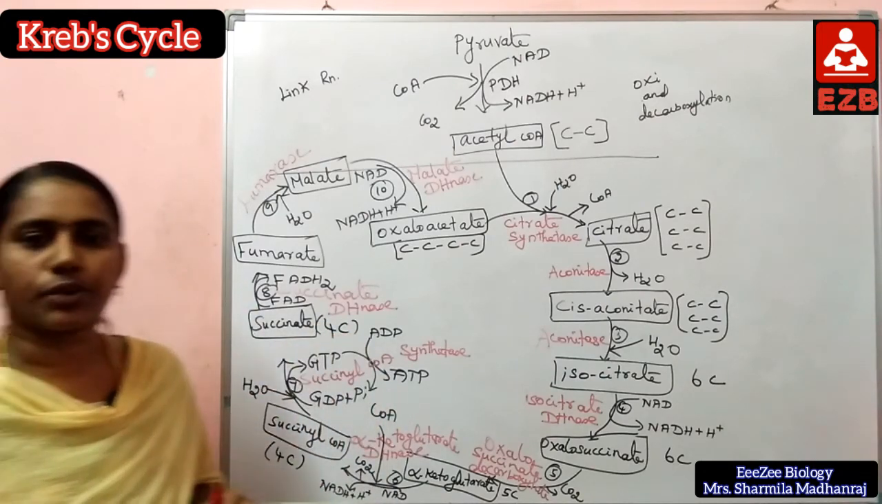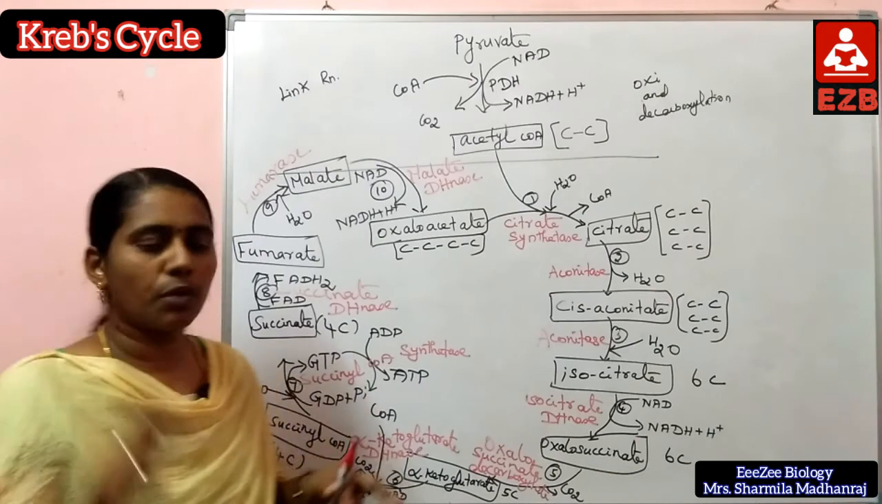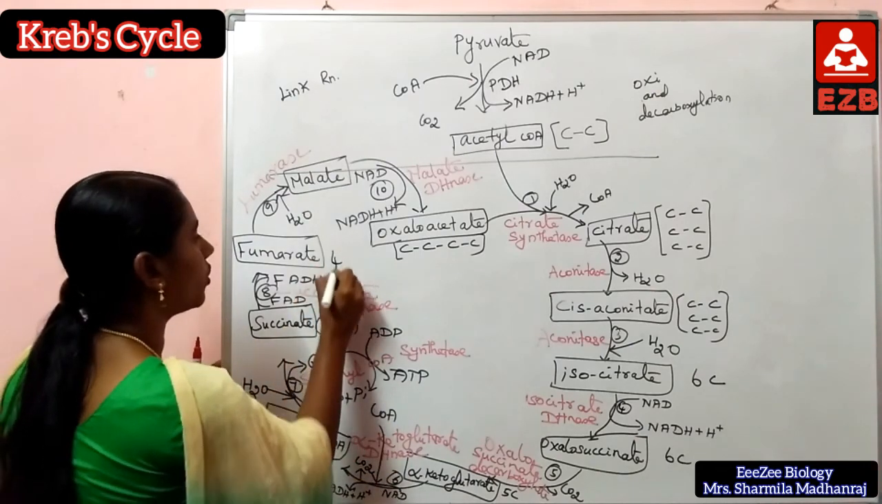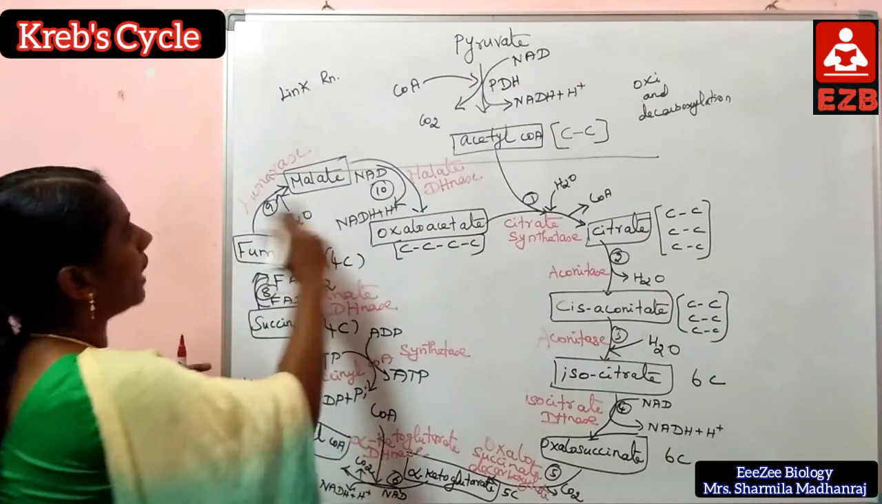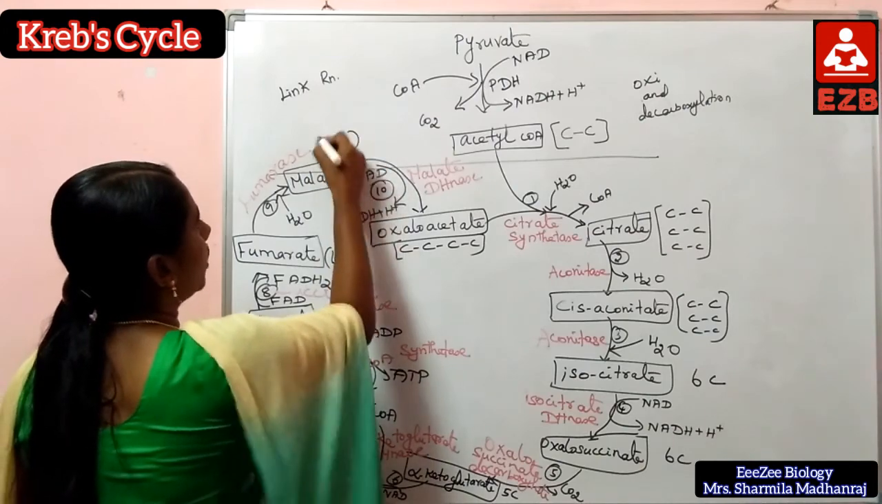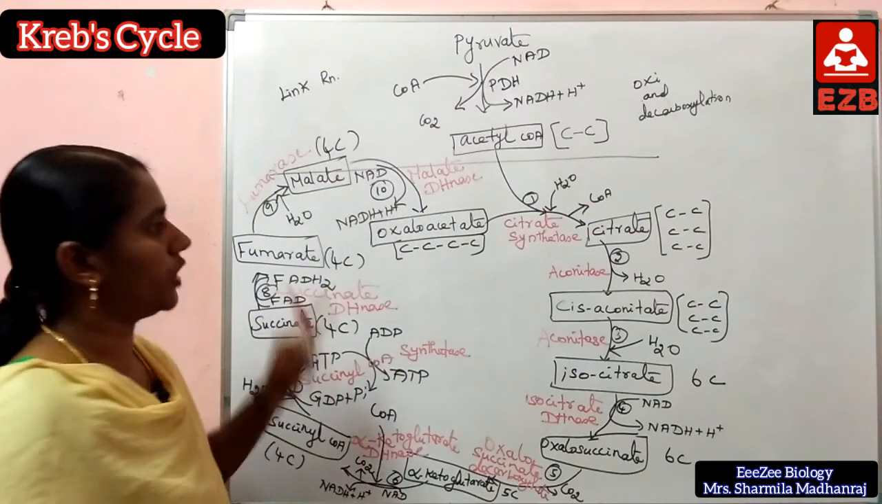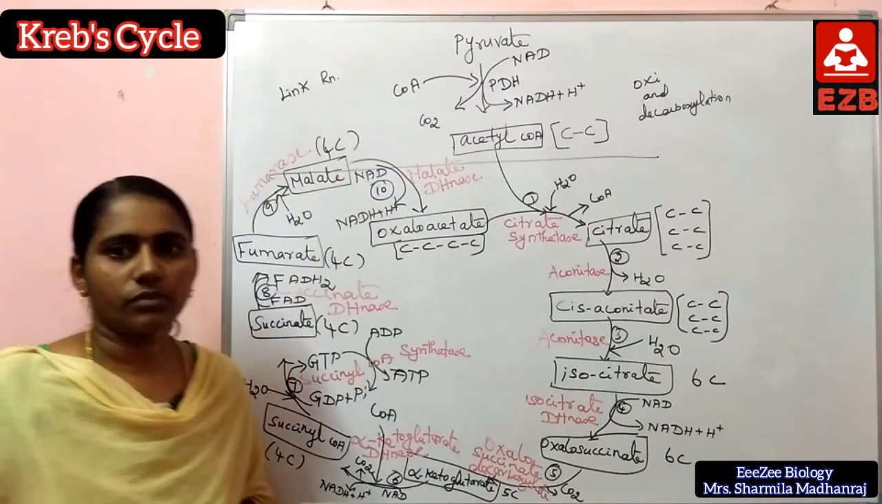Next, succinyl-CoA to succinate, the succinate also has 4 carbons. Next, succinate to fumarate, also 4 carbons. Next, fumarate to malate, also 4 carbons, and malate to oxaloacetate, 4 carbons.